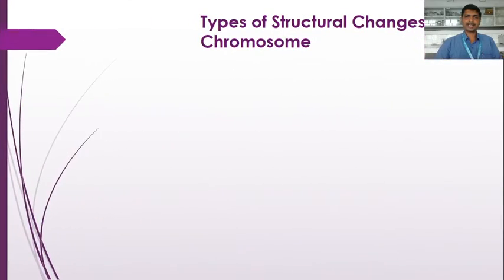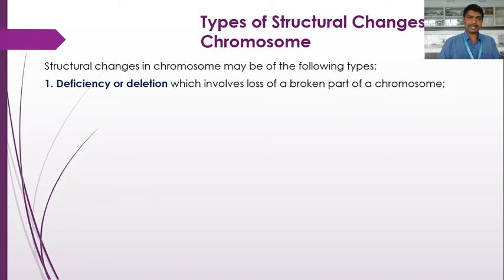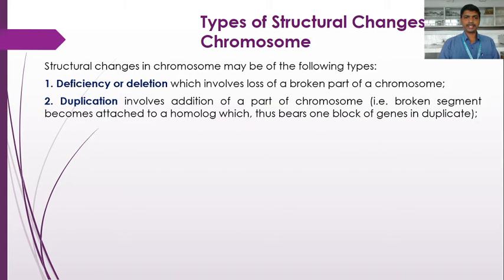Now the types of structural changes in chromosomes. The first type we study here is the deficiency or deletion, which involves loss of a broken part of a chromosome. A break occurs in the chromosome, and that broken part is lost from the chromosome. That is called deficiency or deletion. The second one is duplication, which involves addition of a part of a chromosome, that is, the broken segment becomes attached to a homologous chromosome, which thus bears one block of genes in duplicate.